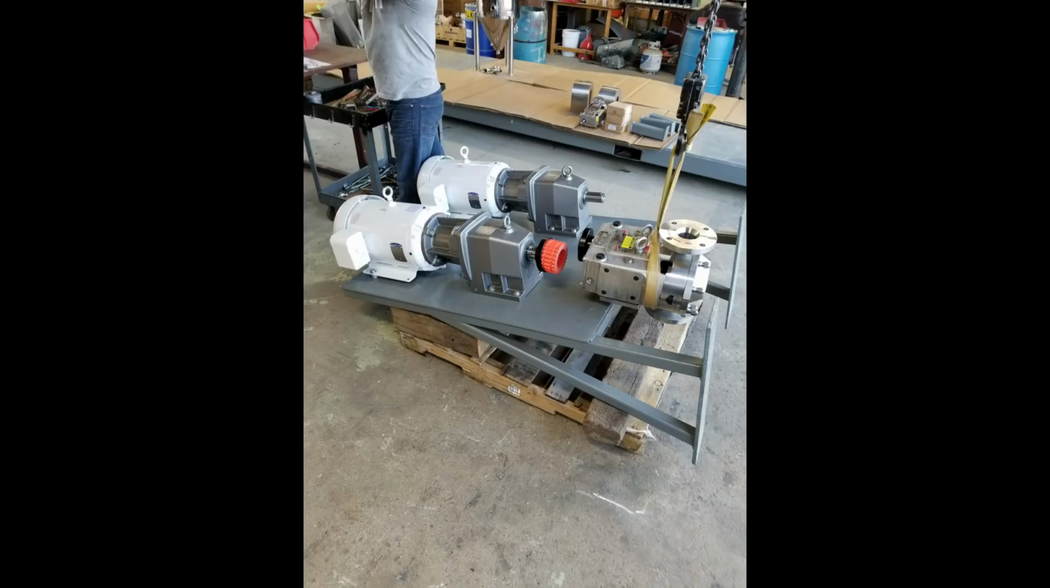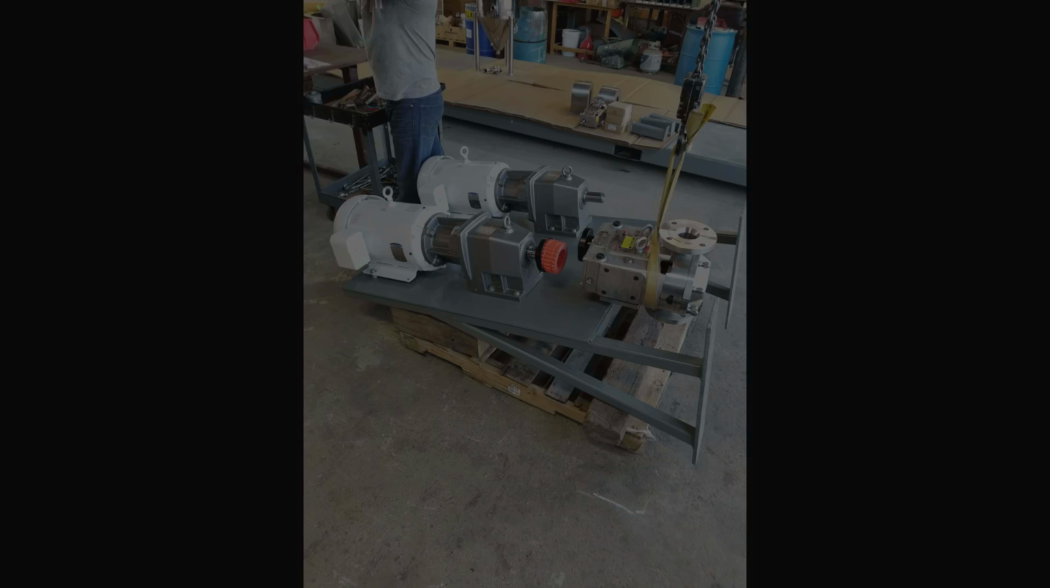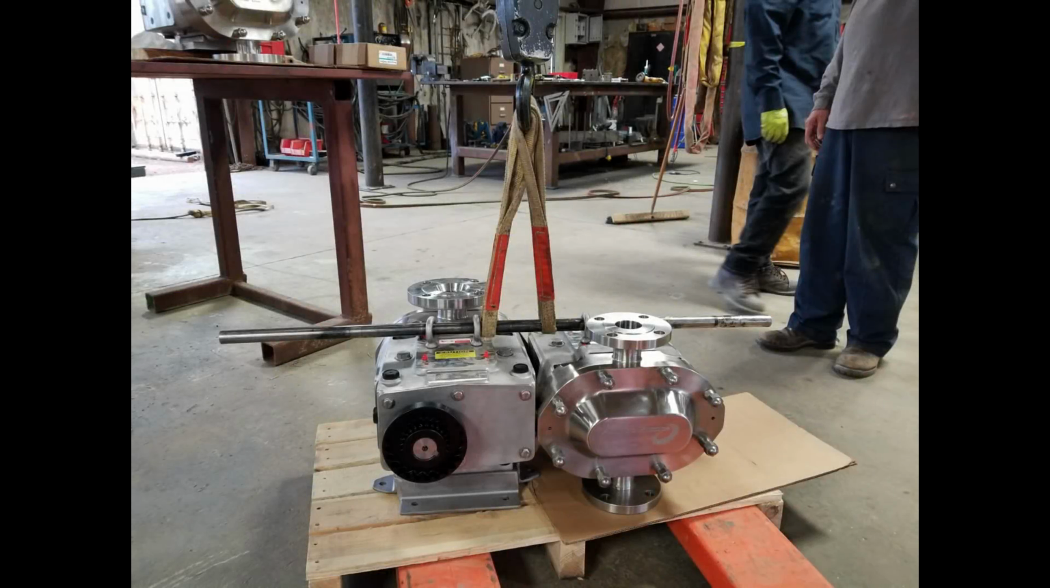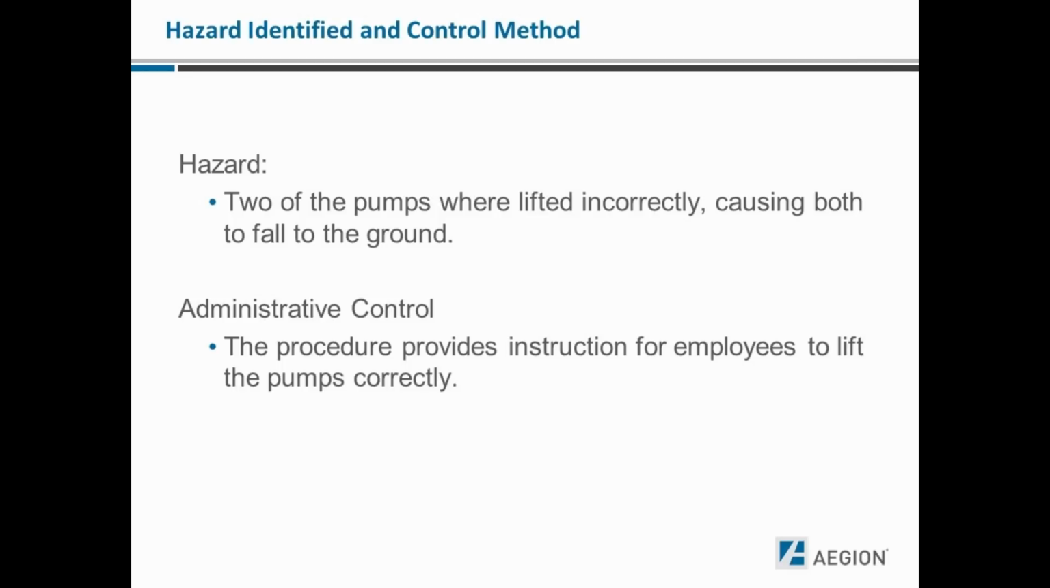These are some pumps that were also used on the Shell Appomattox job. Two of the pumps were lifted together incorrectly, causing both of them to fall to the ground and causing damage to the pumps as well as creating an unsafe environment for the workers. This is the way in which they were held that was incorrect. In this example, the hazard identified is that two of the pumps were lifted incorrectly, causing both to fall to the ground. The control method used to mitigate this hazard was an administrative control: a procedure provides instructions for employees to lift the pumps correctly.